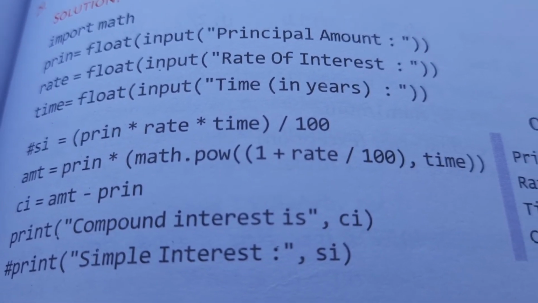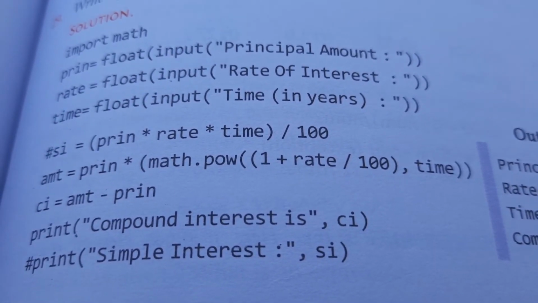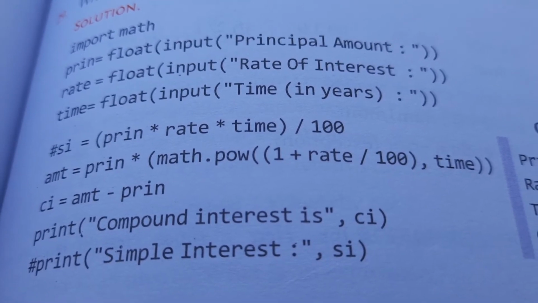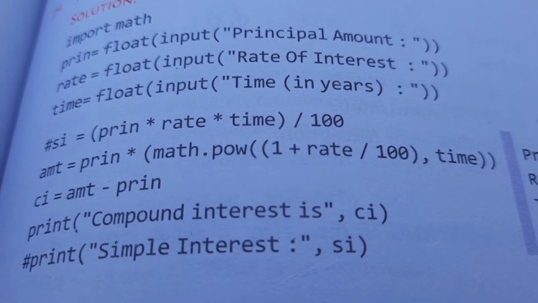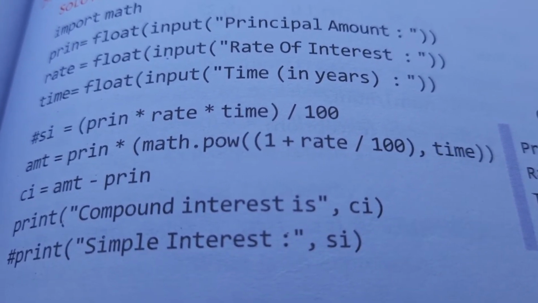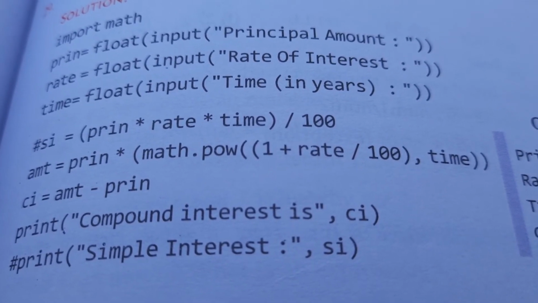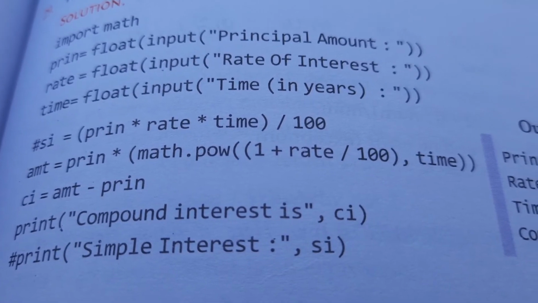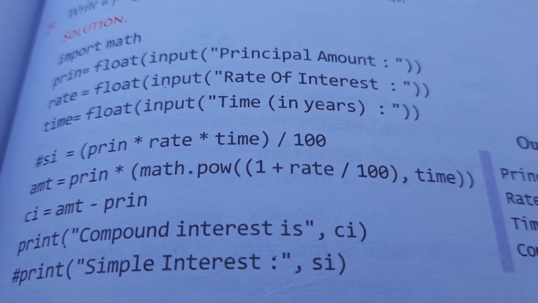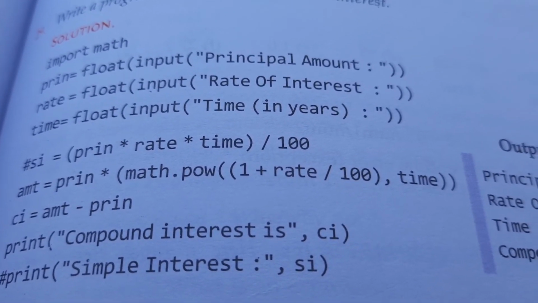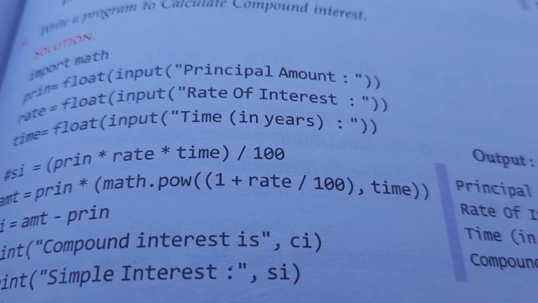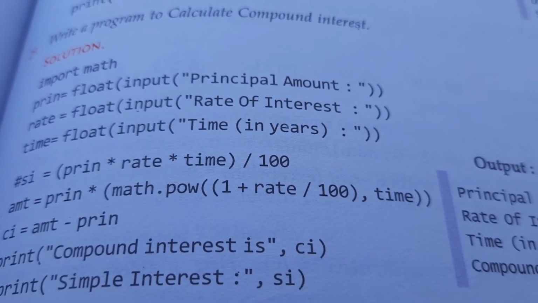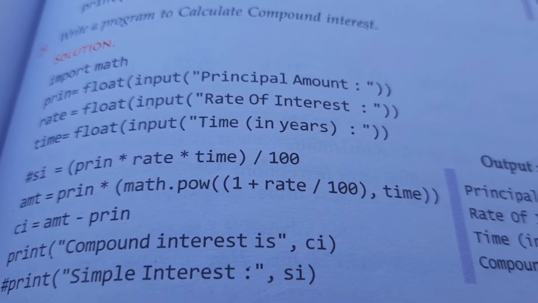Compound interest also should be calculated, right? So you know how to calculate the compound interest. Amount equal to principal into math dot pow. Pow is used for taking a number raised to a power. You should know how to calculate the compound interest: 1 plus rate divided by 100, raised to power time.